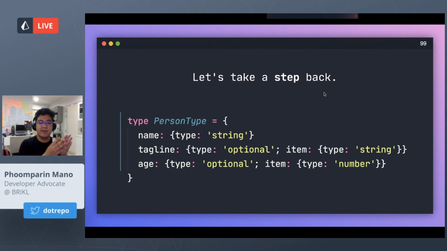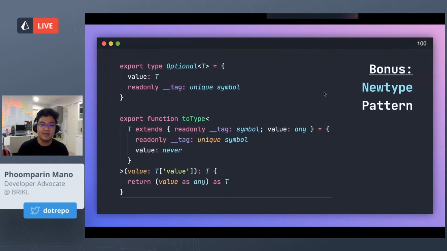So let's take a step back and look at our type. We have a name which is required, and that's going to be a string. But both tagline and age are optional. That means it shouldn't be required to include them in our object.